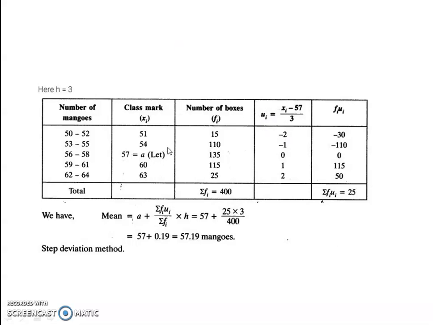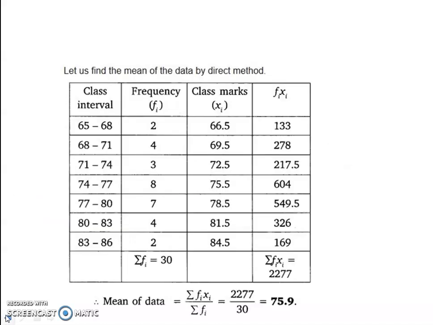Now, how will you calculate ui? ui is di by h. What is h? It's the interval. Students, listen here. In the previous question, I'll show you, you have another problem here. 65, 68, and the next class interval starts with 68 itself.